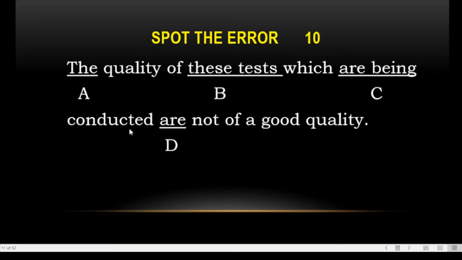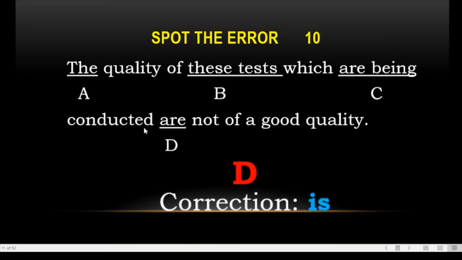"Which are being conducted" is correct. So "the quality" is the subject, and delta is the error over here: "are not of a good quality." The sentence is: the quality of these tests which are being conducted are not of a good quality. The correction is that we have to use "is" after "conducted." Clear?